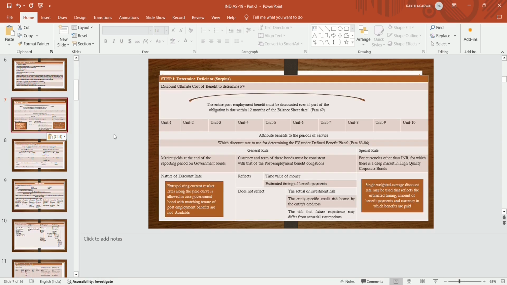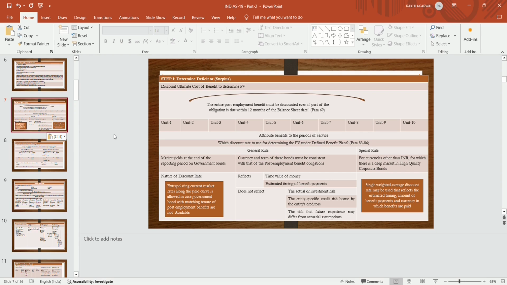Now the rate is to be taken. The entire post employment benefit must be discounted even if part of the obligation is due within 12 months of the balance sheet date. Attribute benefit to the period of service, with the discount rate to use for determining the present value under the defined benefit plan. So which discount rate is to be taken?